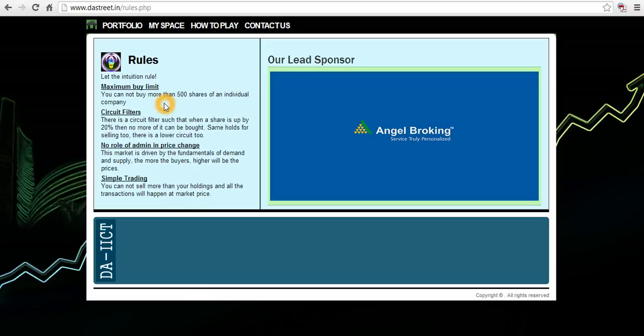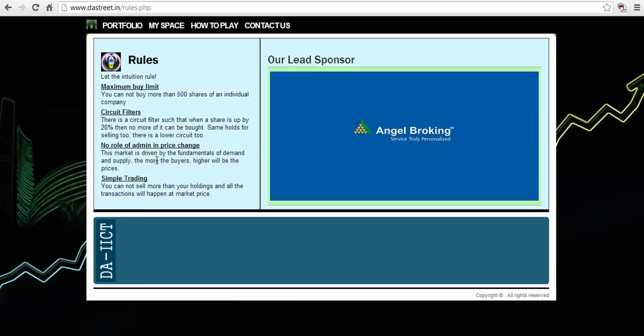Then there are circuit filters. If there is huge buying or huge selling in a particular company, there is a limit up to what extent its price can go up or down. That is called a circuit filter. Here we have imposed a circuit filter of 20%. So if a company's price has increased by 20%, then you will not be able to buy. The interface might show that the transaction has been successful, but that share will not show up in your portfolio.